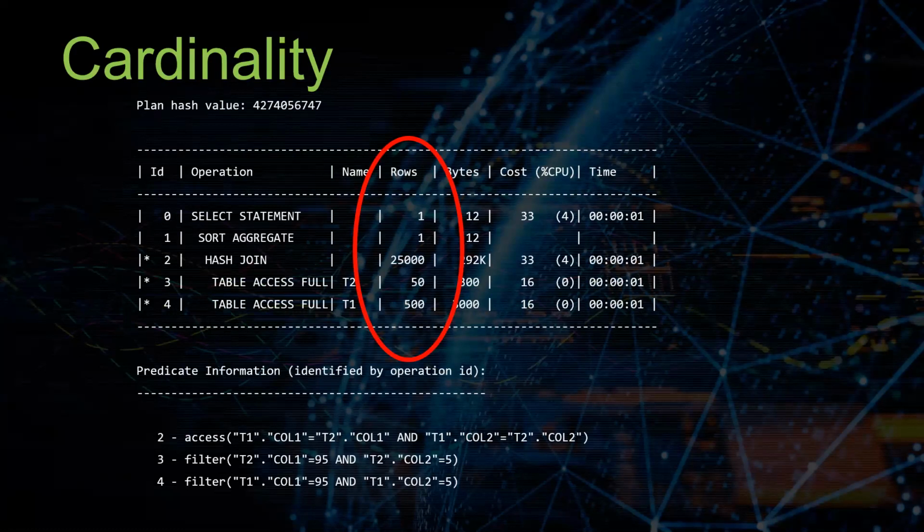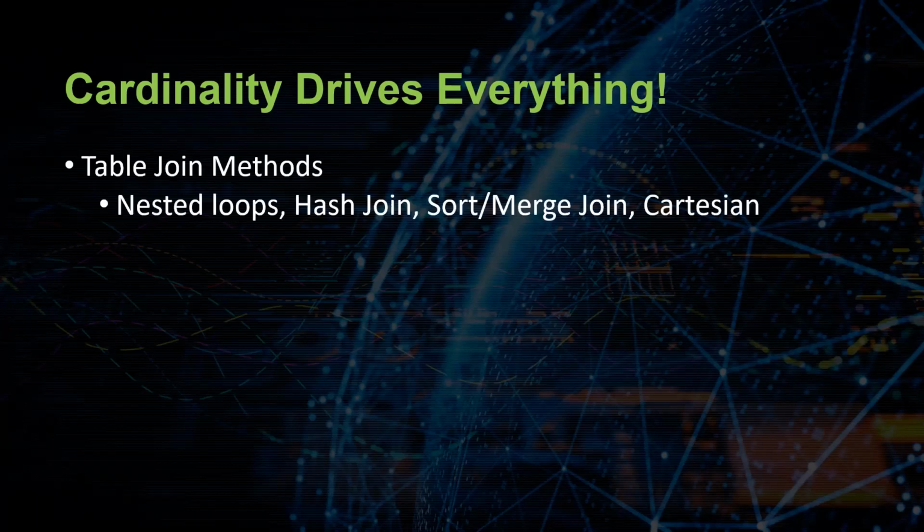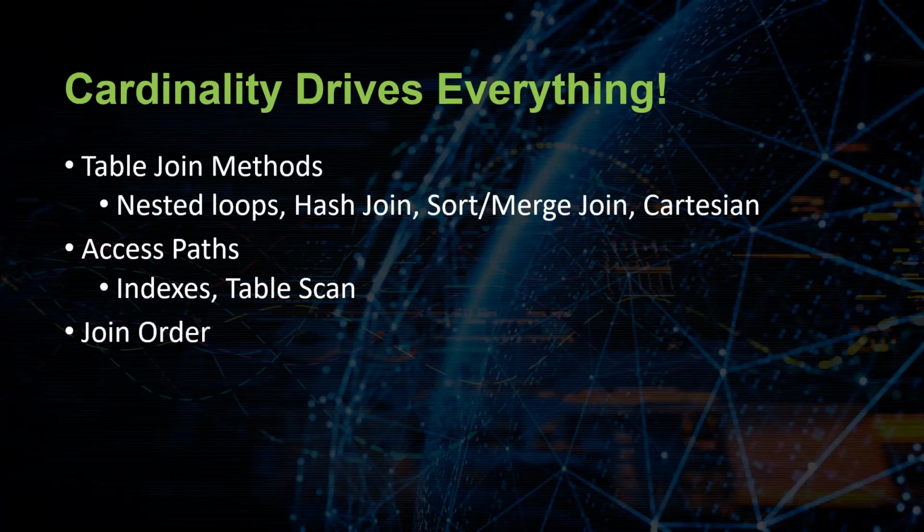That is the estimated cardinality that we're going to get back from each step in the plan. And cardinality drives everything. It drives your table join methods, whether you're going to be using nested loops, hash joins, sort merge joins, or merge join Cartesians. It drives your access paths, whether you're going to be using indexes or ignoring indexes entirely, if you're going to be doing full table scans. It drives your join order.